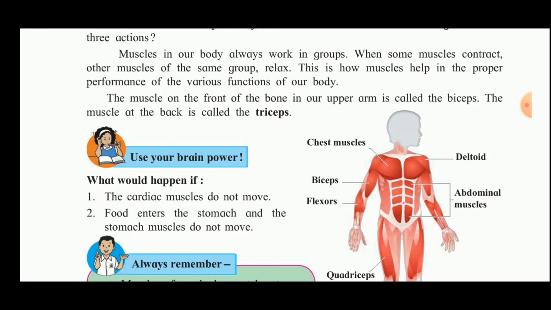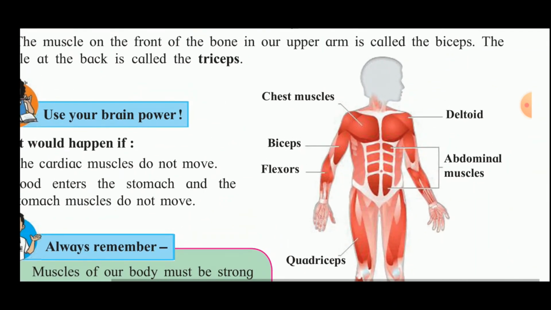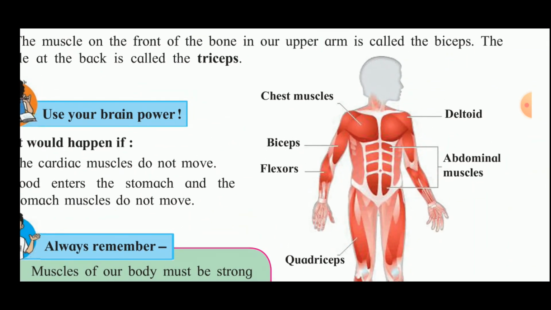Now, look at this figure. What we see here, the chest muscles are there. These muscles are called deltoid. Then abdominal muscles are there. Biceps, the muscles on the front side, they are called the biceps.